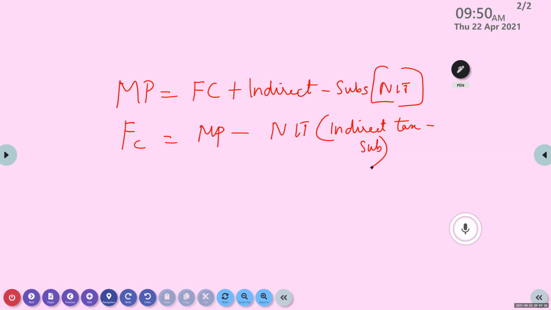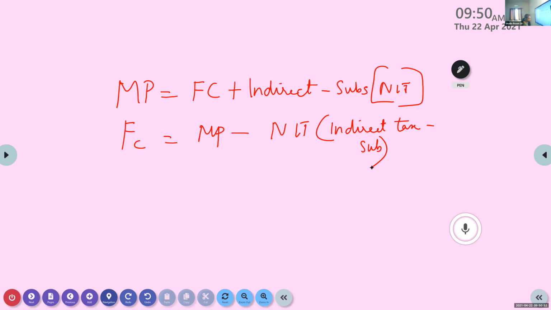Got it, everyone? So this is general information. Please write it down. From FC to MP, you have to add the indirect tax, or you have to add NIT, that is a better word to use. If you want to find out the FC from MP, you should reduce the NIT. Okay, everyone, hope you understood this.